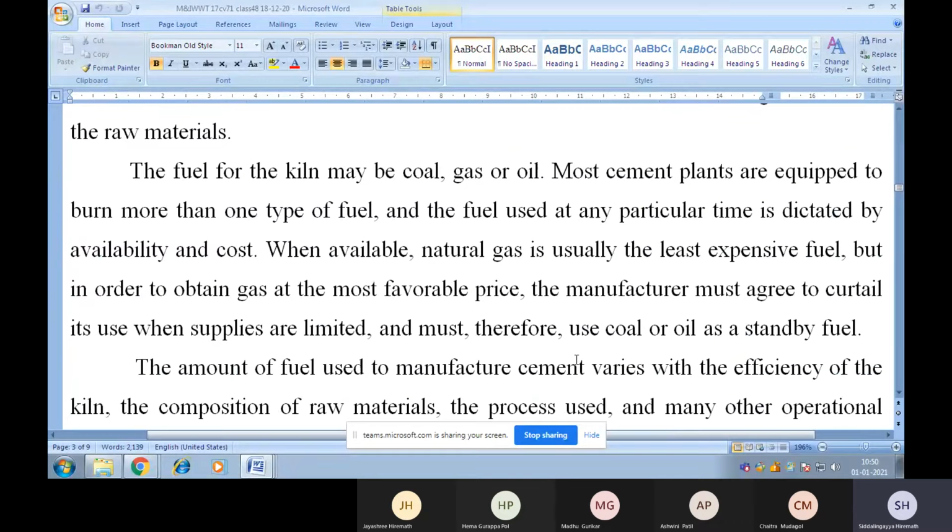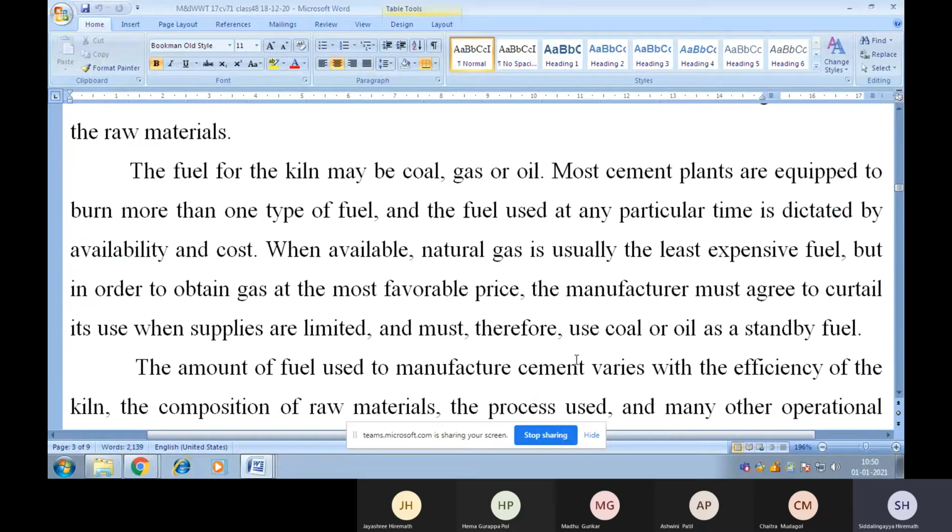The fuel for the kiln may be coal, gas, or oil. Most cement plants are equipped to burn more than one type of fuel, and the fuel used at any particular time is dictated by availability and cost.